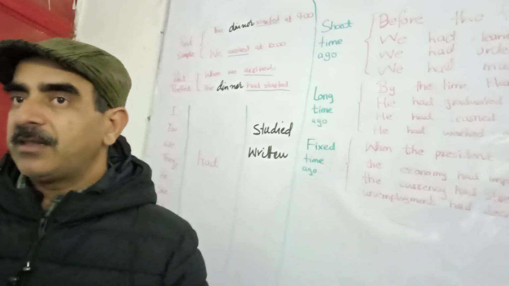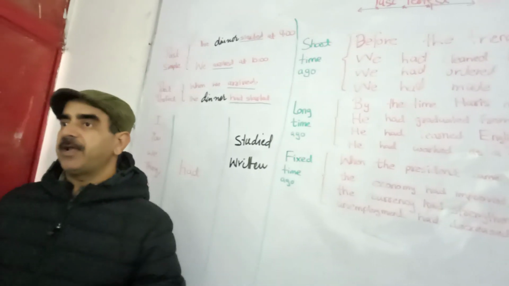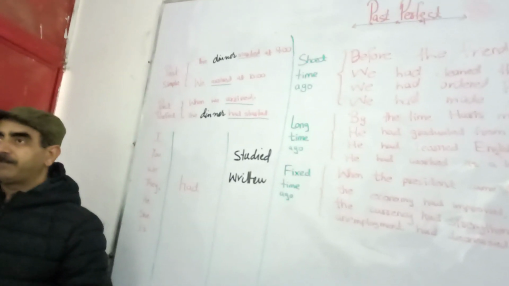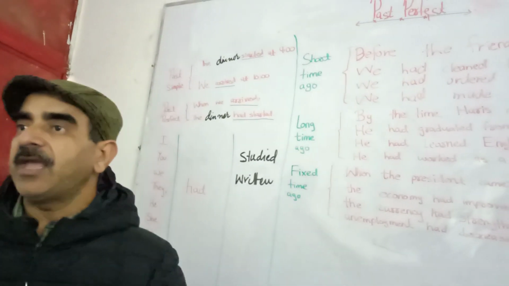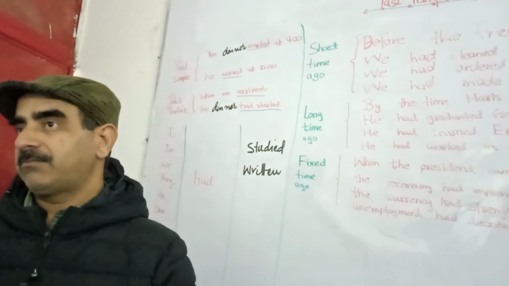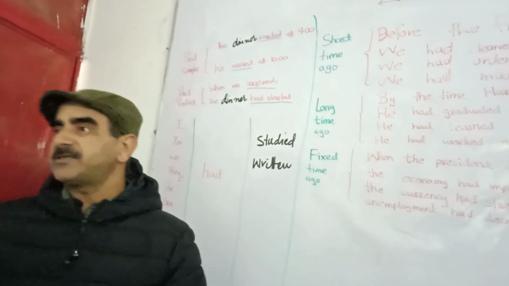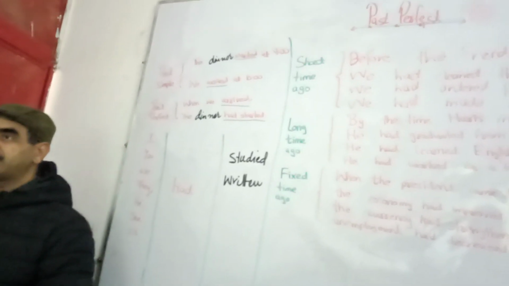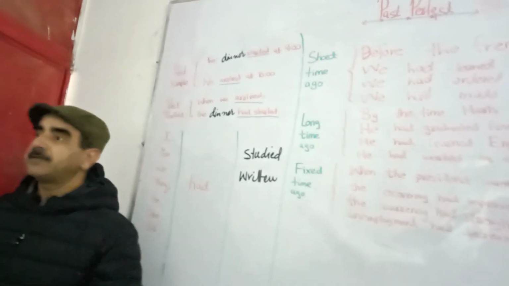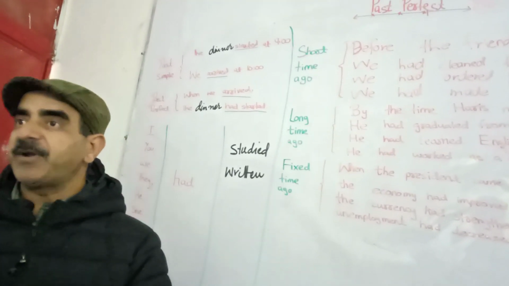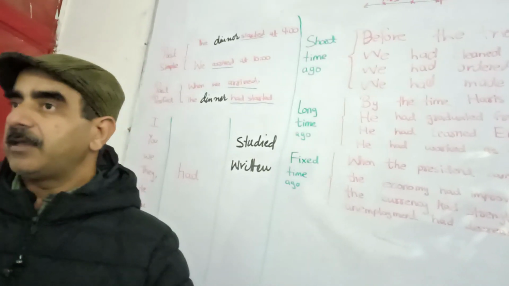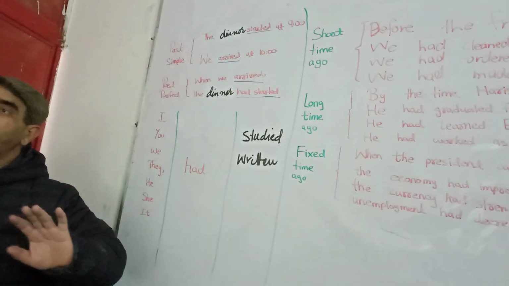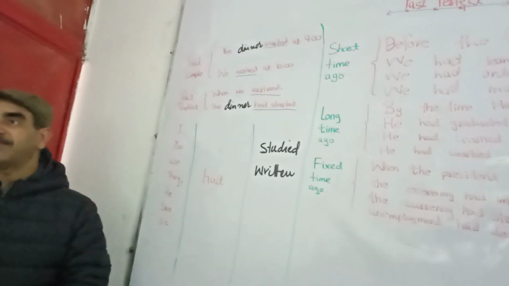For example, my class started at 7:50. My class had started at 7:50. Rizwan came at 8:10. My class had started at 7:50 is a past perfect tense. That happened earlier, and later on another happening: Rizwan came at 8:10 a.m. That happened later in the past. That is called a past simple.